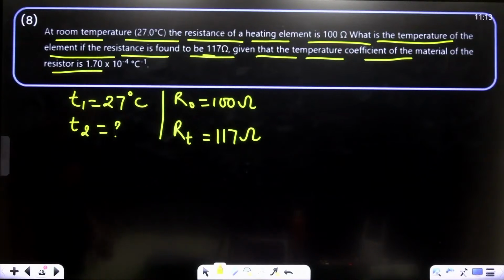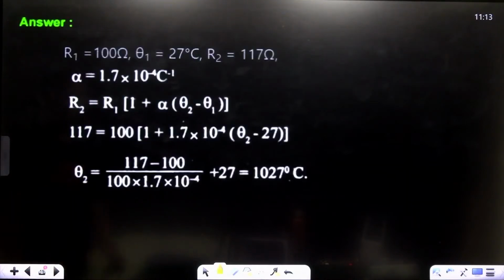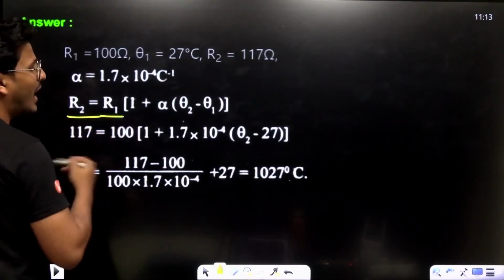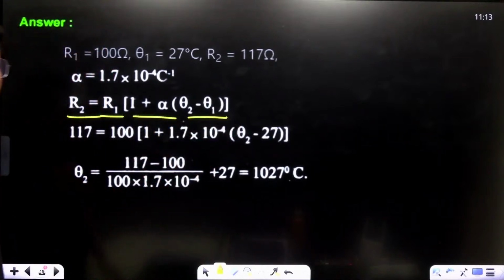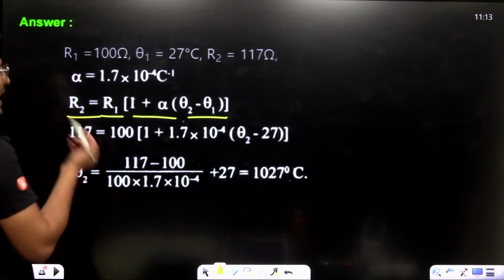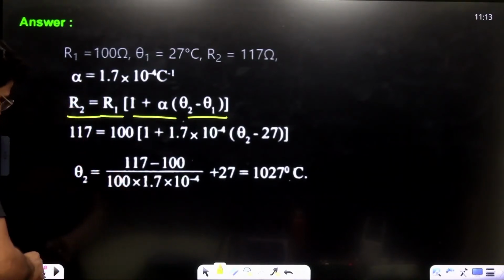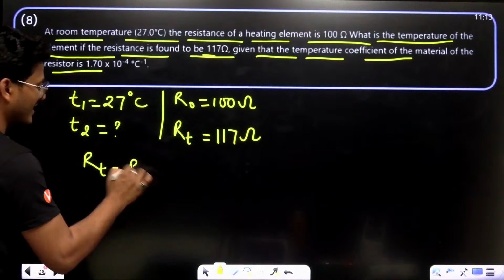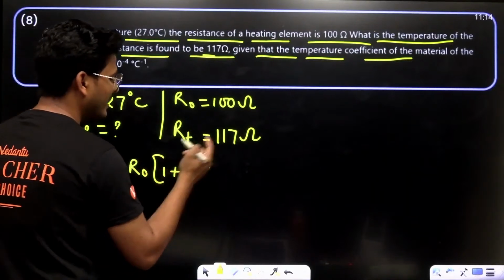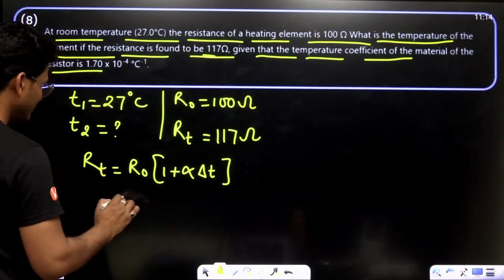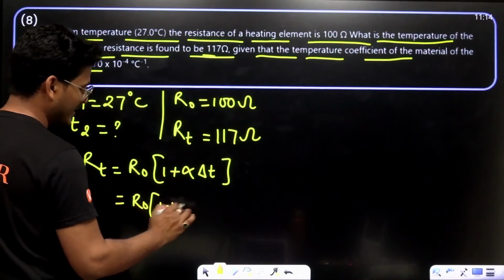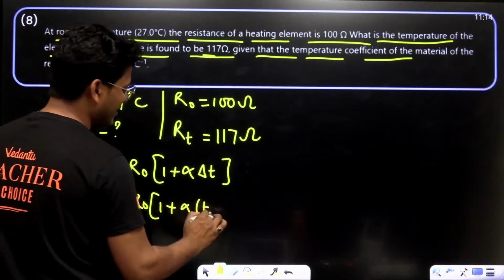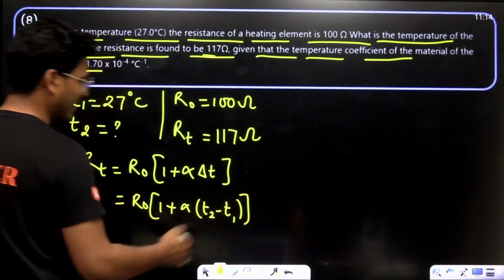RT is equal to R naught times 1 plus alpha del T. See, R2 is equal to R1 times 1 plus alpha into theta 2 minus theta 1. That is temperature basically, alpha T. T2 means RT. In this term, this is R naught, 1 plus alpha del T. Del T, that means what? This is T2 minus T. We have to calculate T2, right?